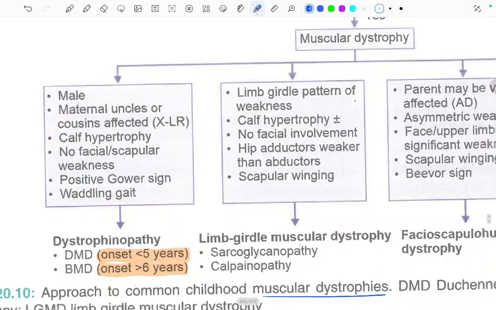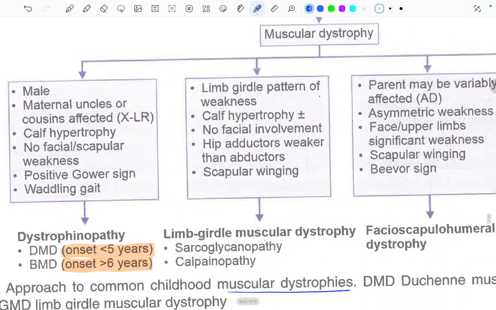Now, the second differential diagnosis that we have to keep in mind if the creatine kinase is elevated is limb girdle muscular dystrophy. There can be a sarcoglycanopathy or calpainopathy. So there is a limb girdle pattern of weakness. Calf hypertrophy may be present or absent. No facial involvement. Hip adductors are weaker than the abductors.